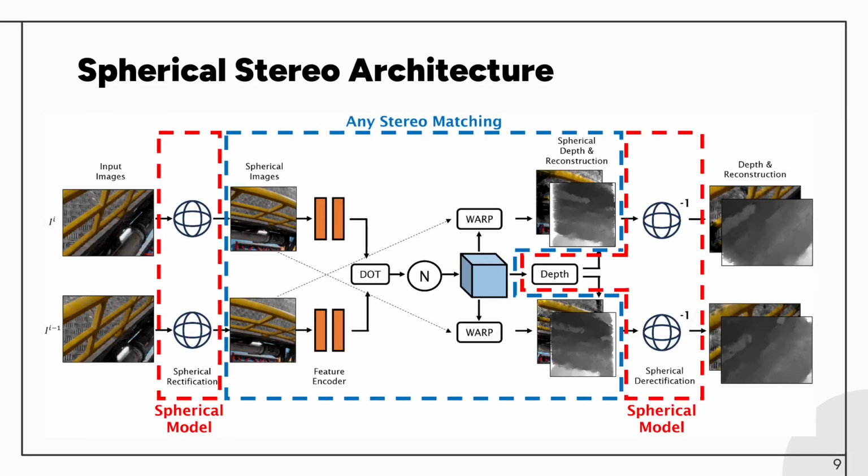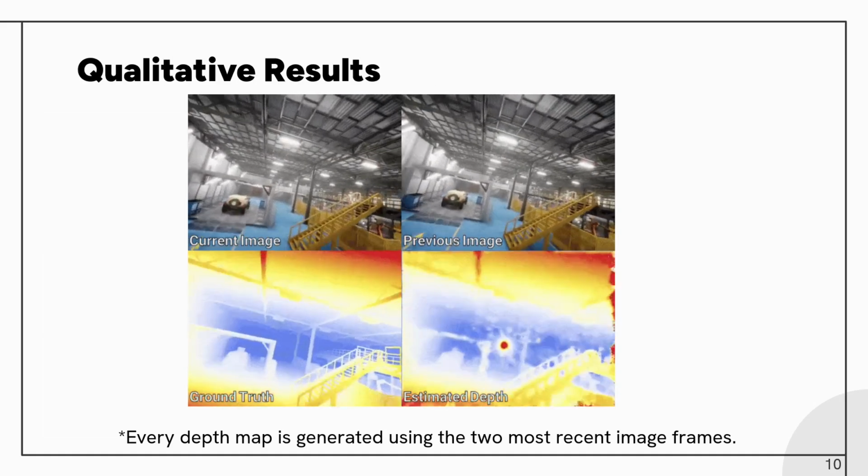Our spherical stereo architecture is presented here. Simply put, spherical rectification is used to warp and unwarp the images, as well as triangulate disparity to depth when pose is known. Any stereo matching can be used, including OpenCV-HDBM, pre-trained deep networks, or during the training of a network, supervised or self-supervised. Here are the qualitative results.